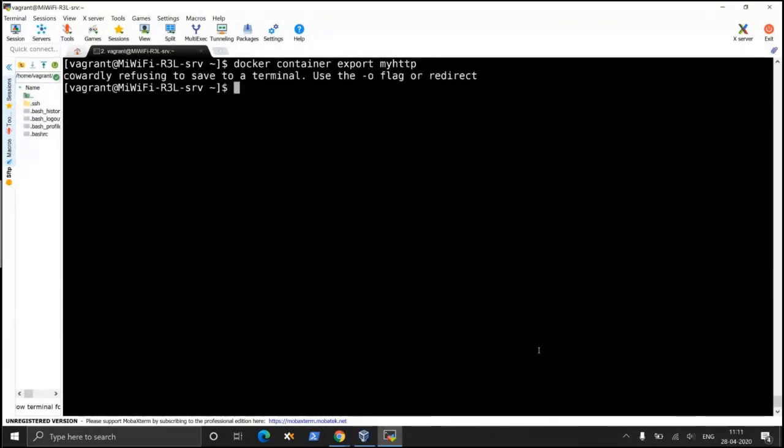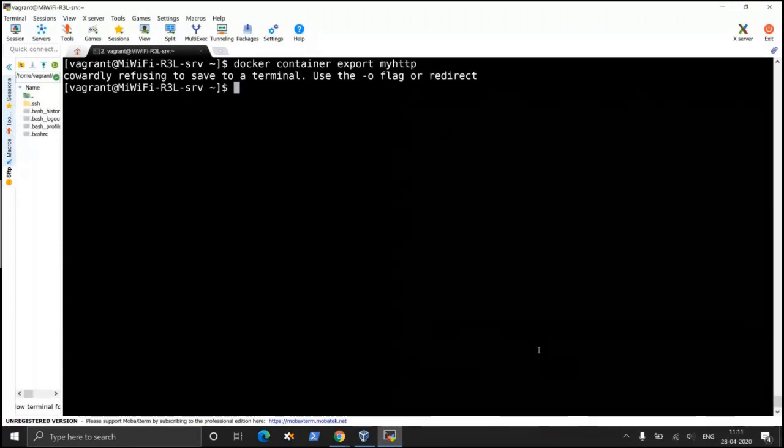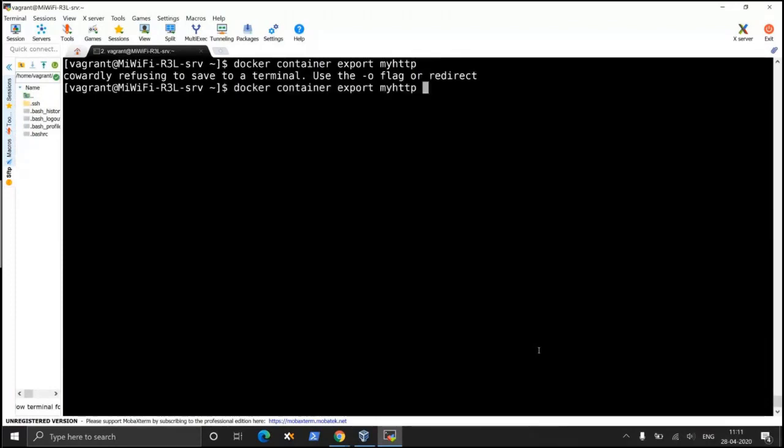If I do this, the -o flag stands for redirection. I want to export this, but you need to put an output file name. Let's assume I'm going to name it my HTTP tar. If I do an ls, you'll find my http.tar, a new file has been created. This is my container image.